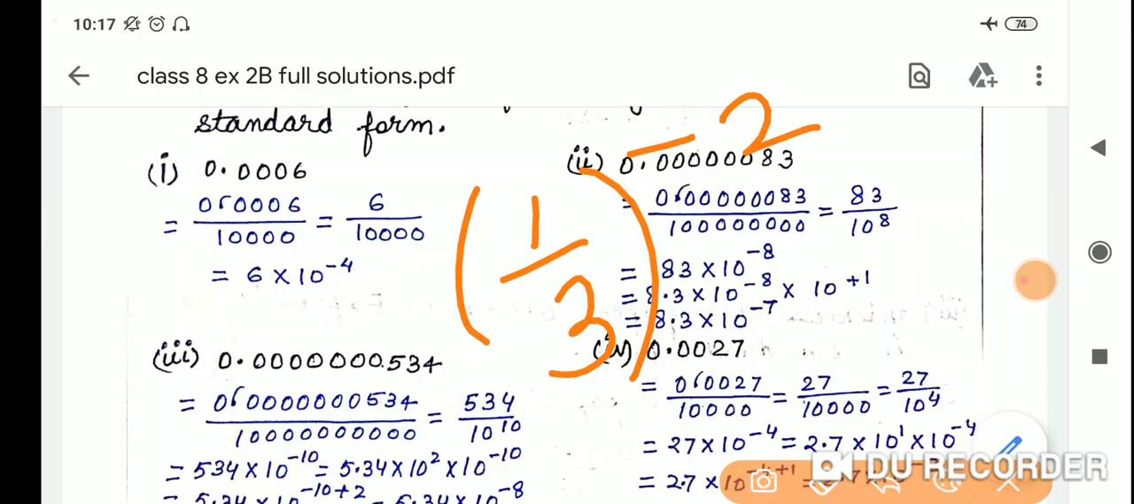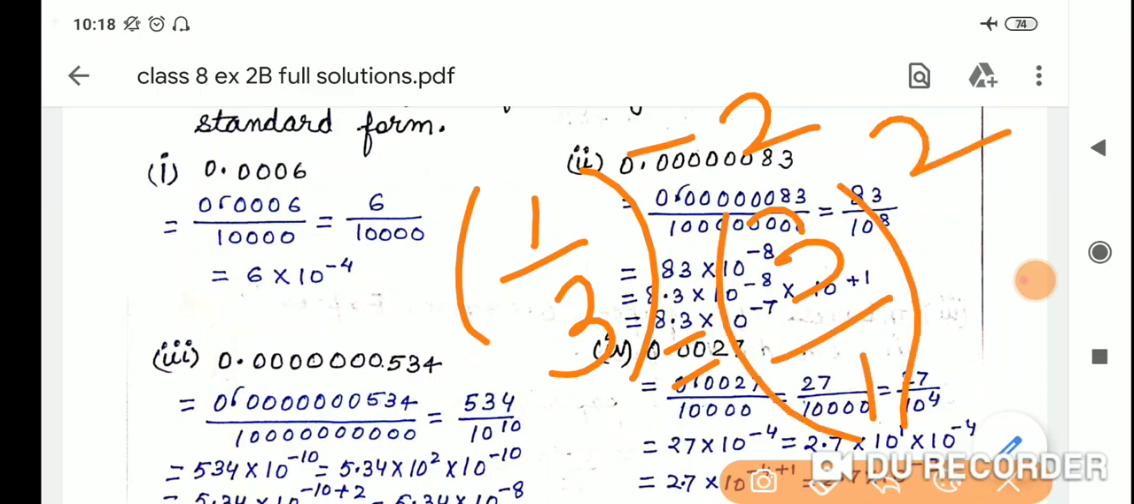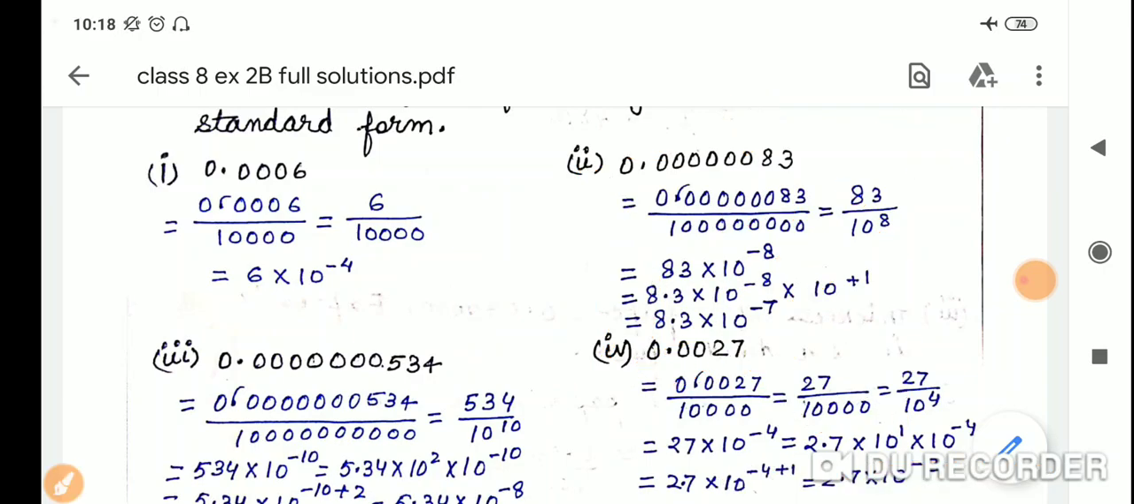So what you were doing, you were just doing the reciprocal of it to make the power positive. Clear? But in this question we need to write in the standard form. Doesn't matter that the power is negative or positive, right?